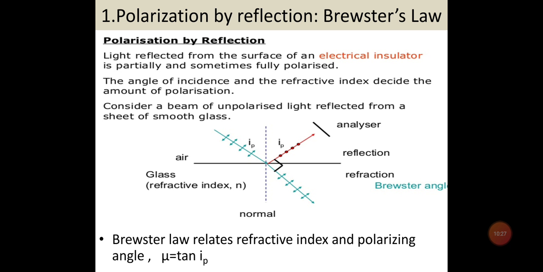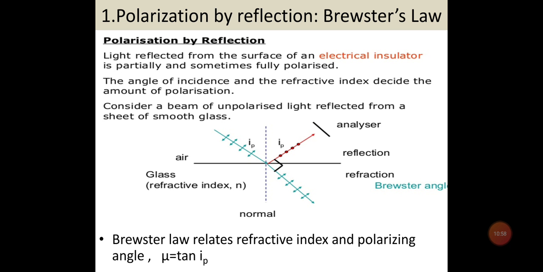You can see in the figure also that the angle between the reflected and the refracted beam is 90 degrees. This is also the condition for Brewster's law. Brewster's law relates the refractive index and the polarizing angle as mu equals tan IP. This relation is known as Brewster's law, and this angle IP is known as the polarizing angle. We know that the refractive index of the medium depends upon the wavelength of light.